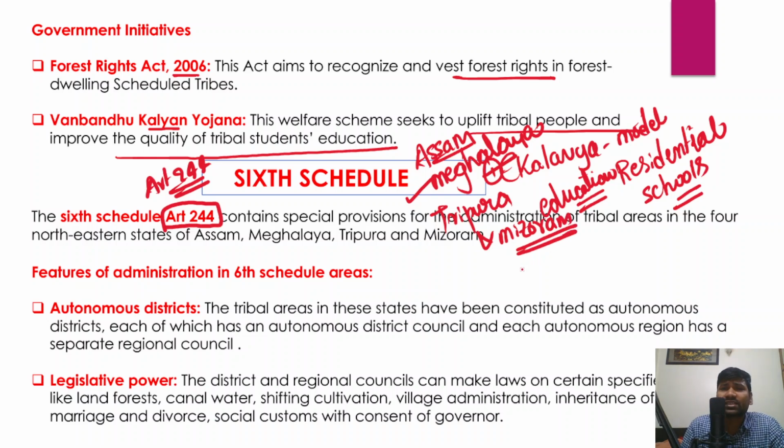Now, why is there a need for special provisions only for these 4 states? In fact, the tribal population in other states is mostly mainstreamed, right? So now they have access to healthcare, access to education, and in fact their culture is also mixed with the culture of other people. But on the other hand, there are certain tribal groups living in these 4 states, for example Assam.